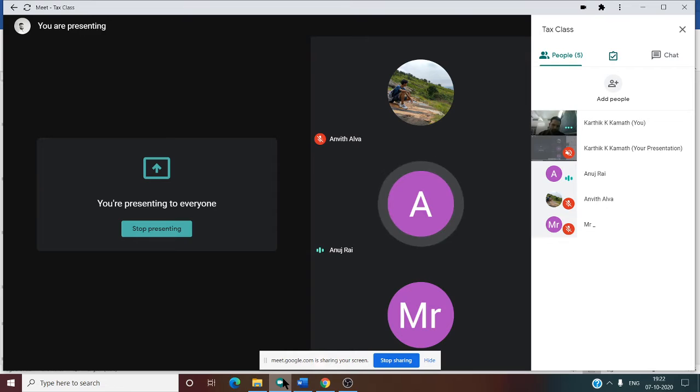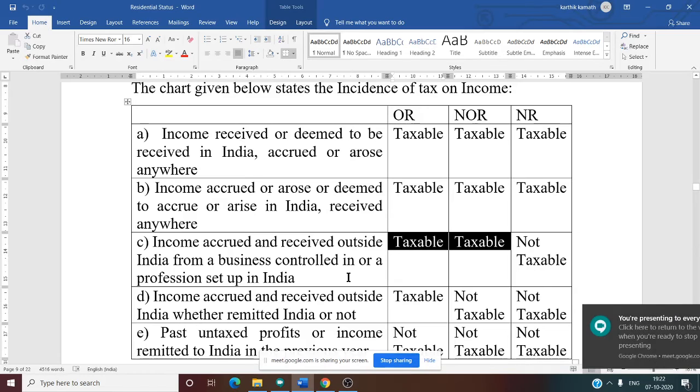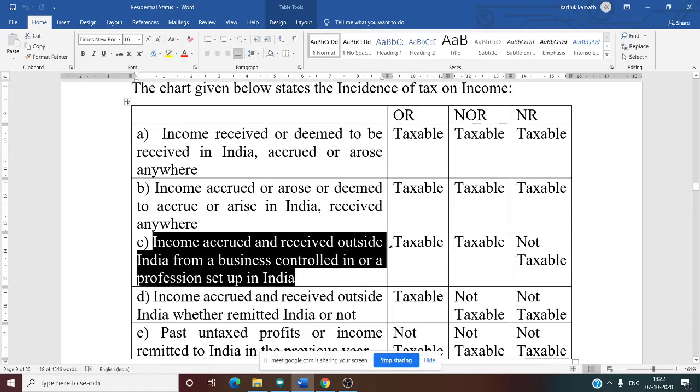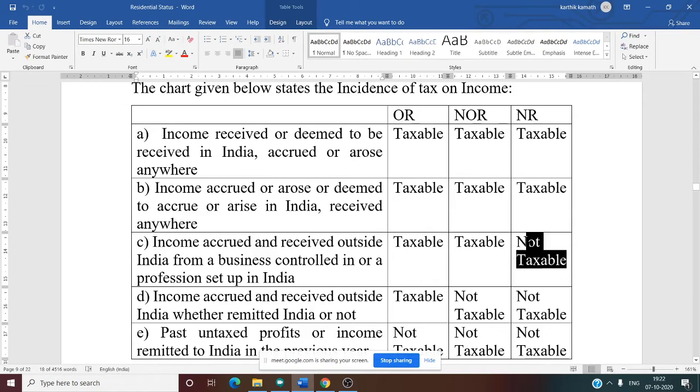But he is not in India. Since he is not there in India, why does he need to pay the tax for the thing which is done in India, isn't it? That means for the control. Yes, sir. In this case, the control is there in India. Control or profession is set up in India. So NR is not a person who is there in India. That is why there is no tax, not taxable.